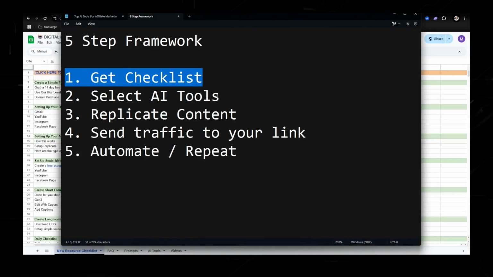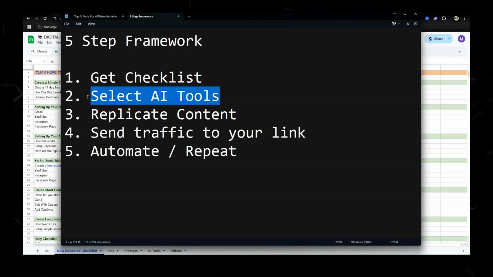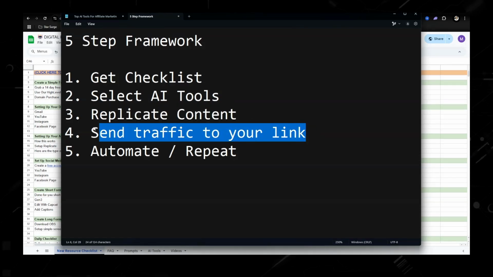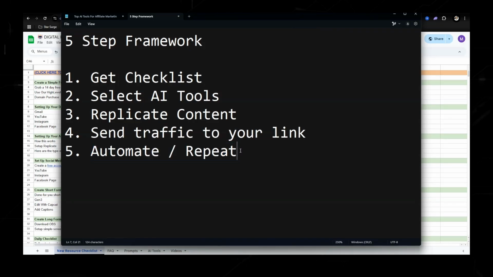Once you have the checklist, then we need to select an AI tool, which I show you the list. Then we got to replicate content. I say replicate content because we can either replicate what I'm doing, where I'm creating an AI generated clone of myself, or we can take the done-for-you videos that I already have and just repurpose them. And then how do we make the money? We start posting content and we send traffic to the different links that we are able to get paid a commission for. And then the last step is automate and repeat.